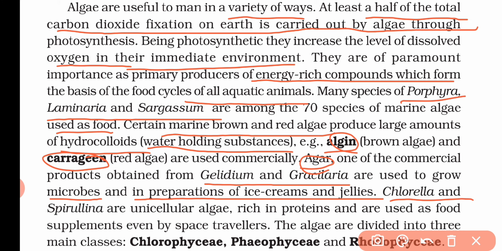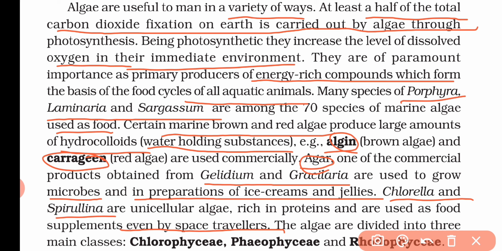Now Chlorella and Spirulina are unicellular algae rich in protein and are used as food supplements, even by space travelers. Space travelers do not have much room for carrying food, so they use algae like Chlorella and Spirulina as a food supplement.